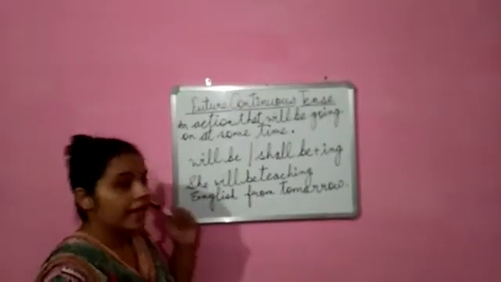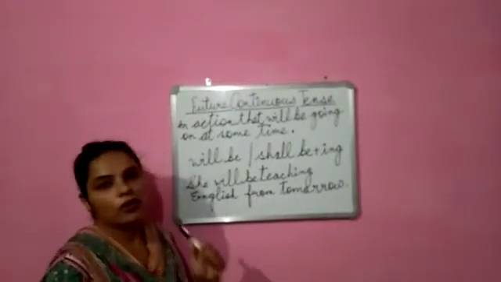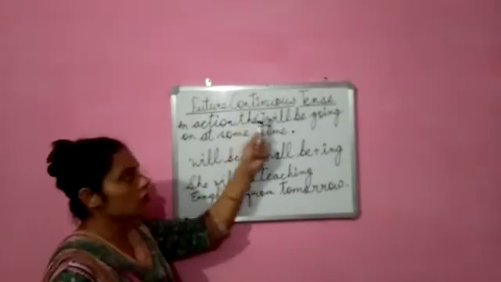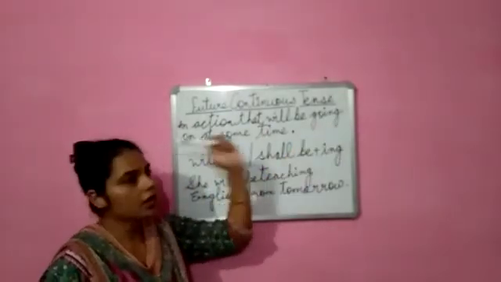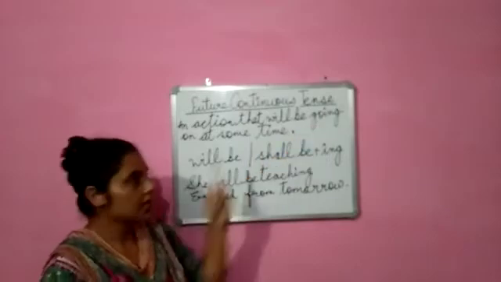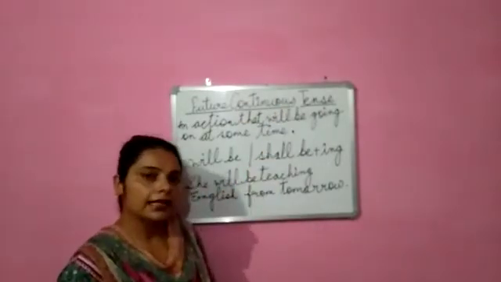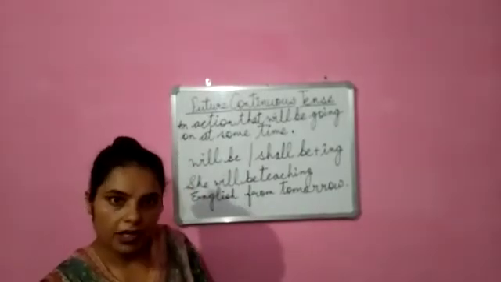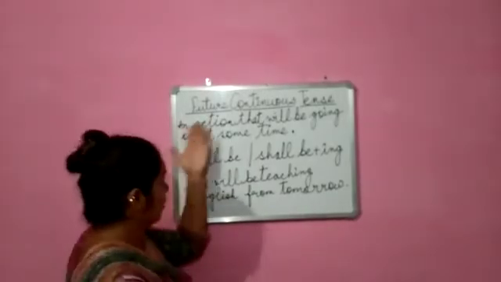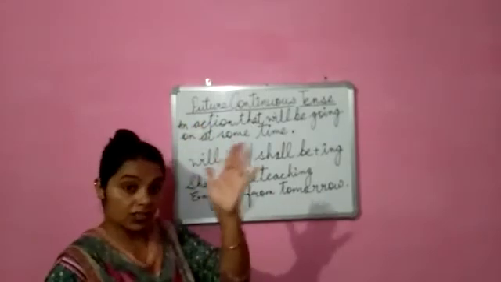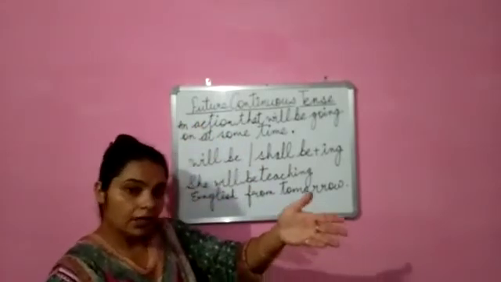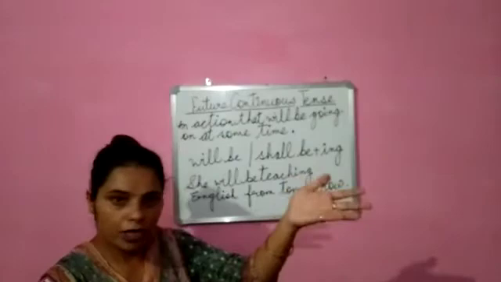Now the next part of the tense is future continuous tense. See the name, continuous, it itself tells that the action is going on at the time of speaking, but here we are talking about future, so the action which is going to happen somewhere in future, the time nobody knows when.